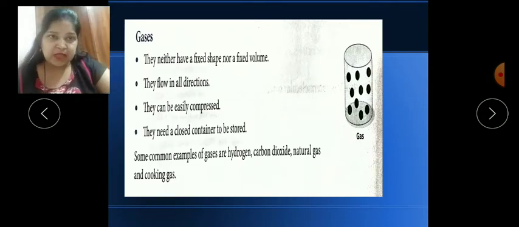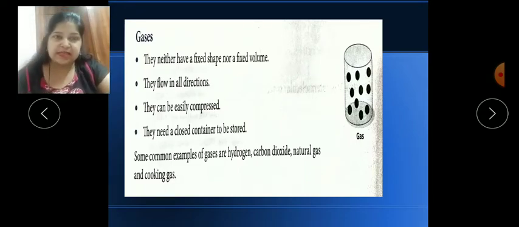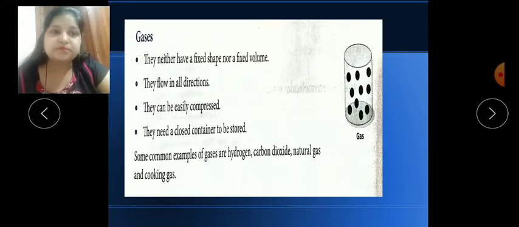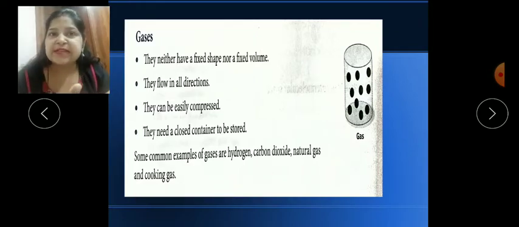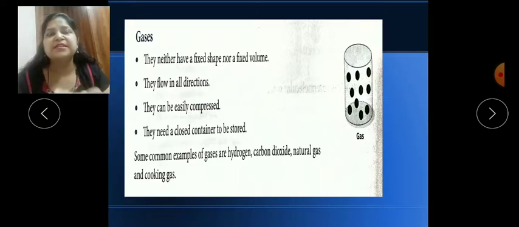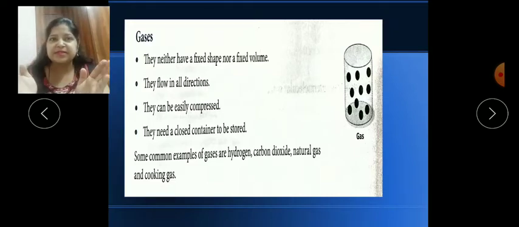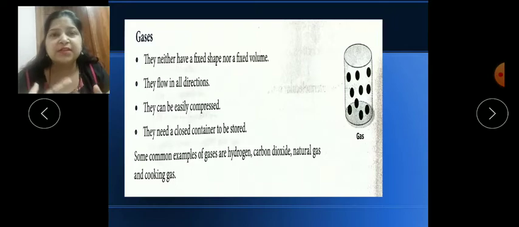Some common examples they have given are hydrogen, carbon dioxide, natural gas, cooking gas. We can fill carbon dioxide gas in a cylinder. As we all know, carbon dioxide extinguishes fire, so in a small cylinder or a big cylinder we can fill the carbon dioxide gas. So all these are the properties that I have discussed right now.